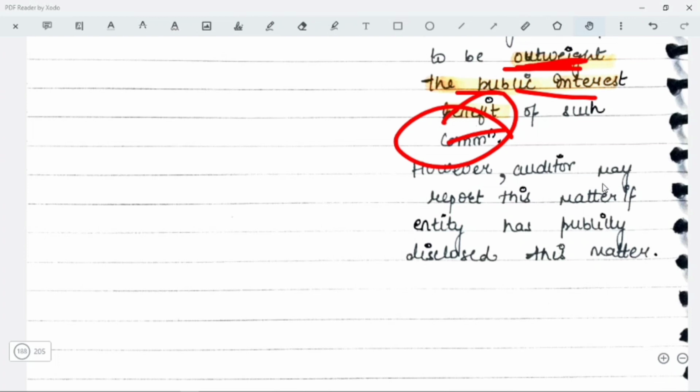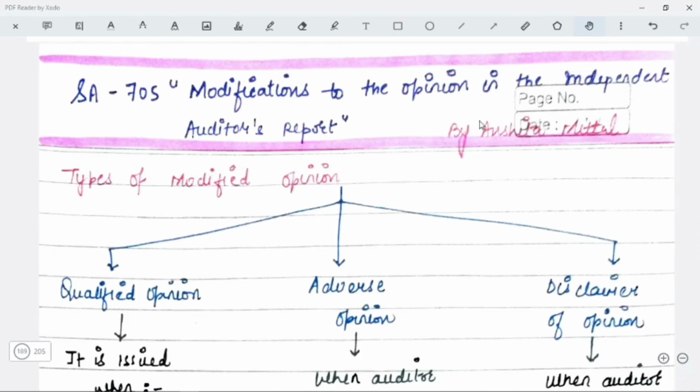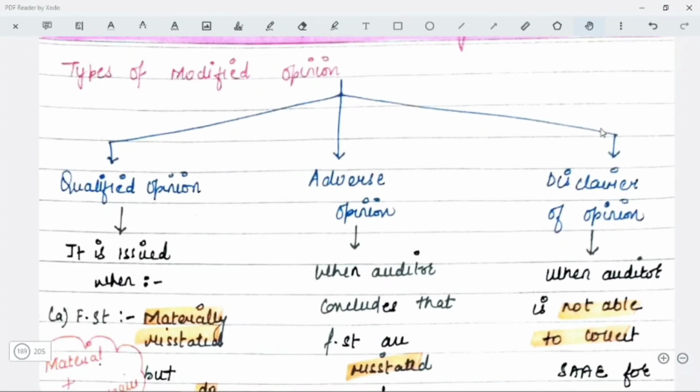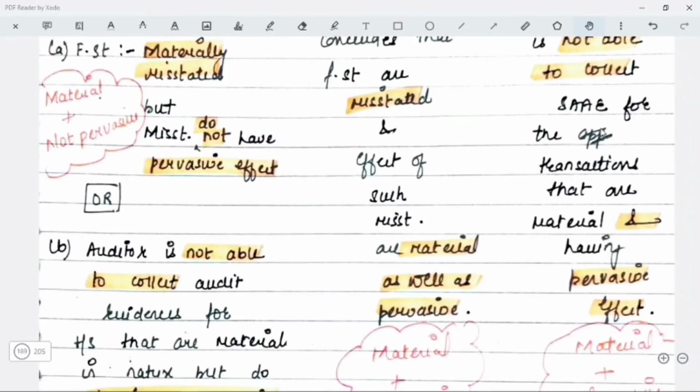Let's move on to the next standard, that is SA 705. SA 705, modifications to the opinion in the independent auditor's report. So in this we studied that modified opinion can be of three types: qualified, adverse and disclaimer of opinion. It is very simple to remember all this. We had already discussed this in detail in the detailed video. We are only going to quickly revise here. So what things do we have to quickly revise, it is very easy.